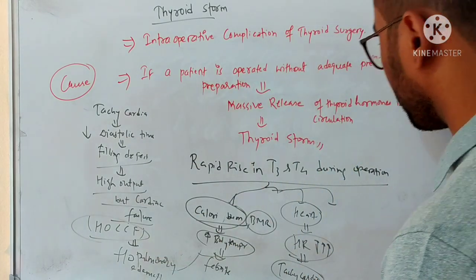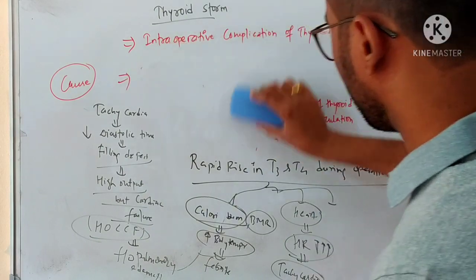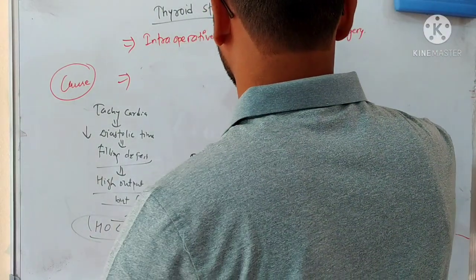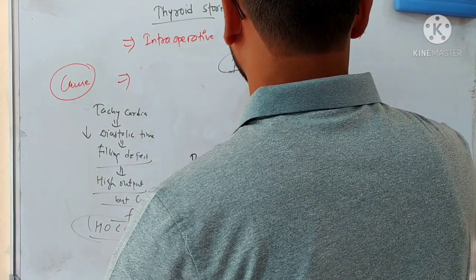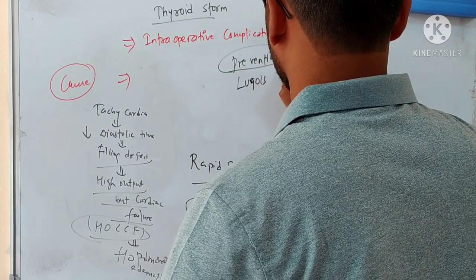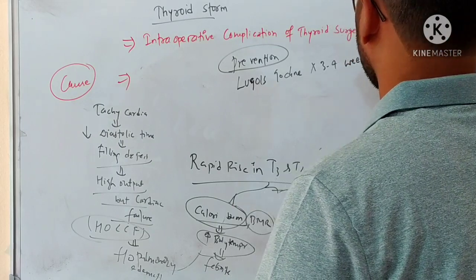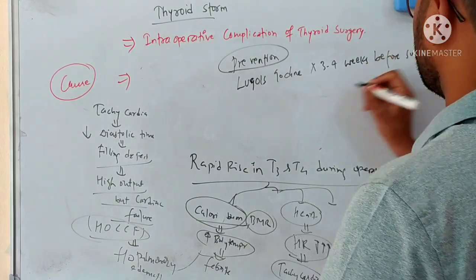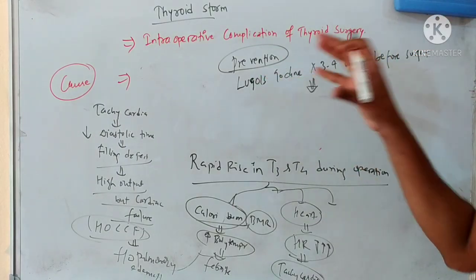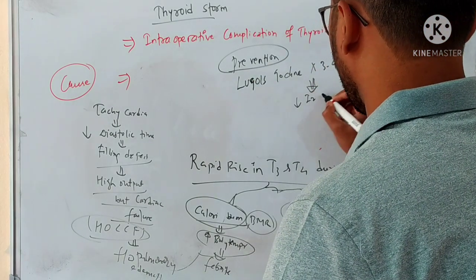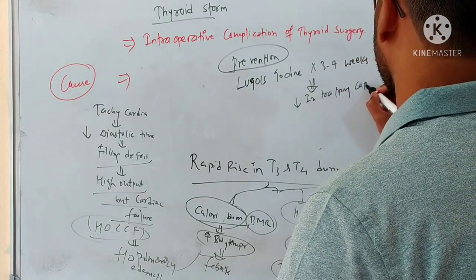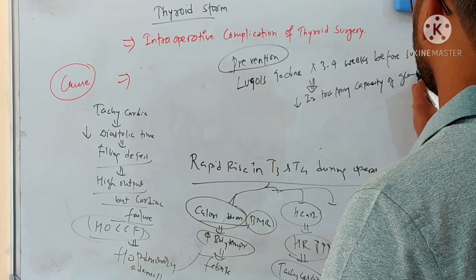So before doing the operation, what is the prevention? If the doctor has given Lugol's iodine for 3 to 4 weeks, or for a few weeks before surgery, then this Lugol's iodine, meaning iodine in large amount, will actually decrease the iodine trapping capacity of the gland.